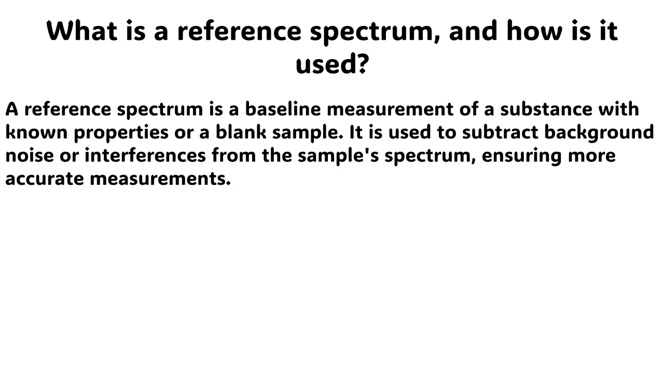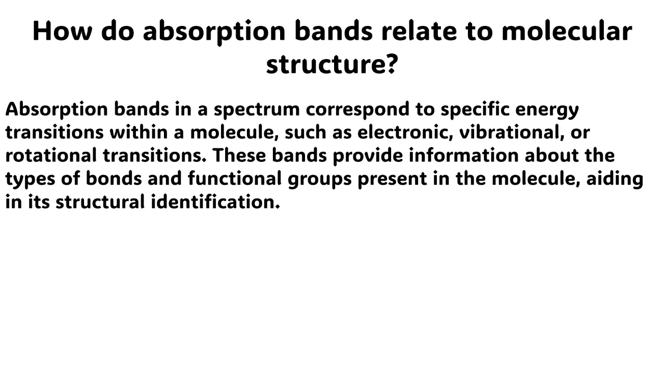The next question is, what is a reference spectrum and how is it used? The answer to this question is very simple. A reference spectrum is a baseline measurement of a substance with known properties or a blank sample. It is used to subtract background noise or interferences from the sample's spectrum, ensuring more accurate measurements.